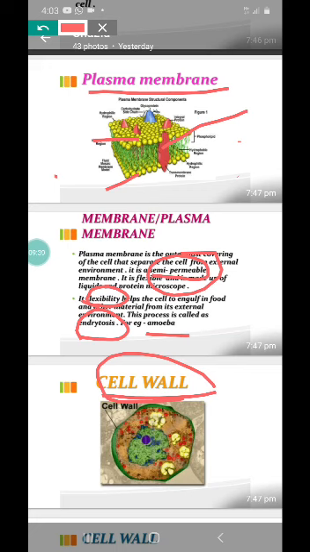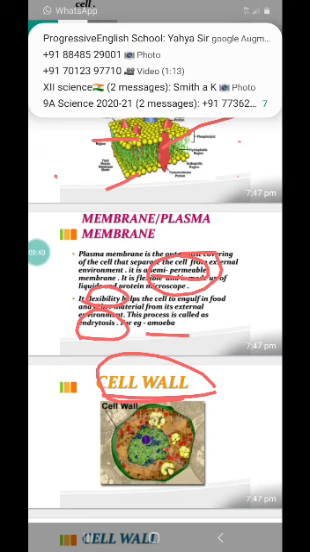They are the outer covering of the animal cell. It is semi-permeable and it is highly flexible. Clear? Now we'll see cell wall.